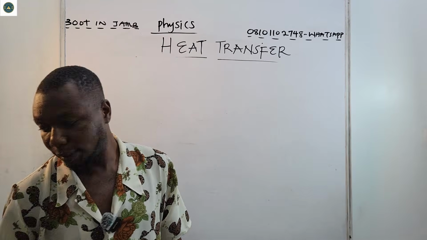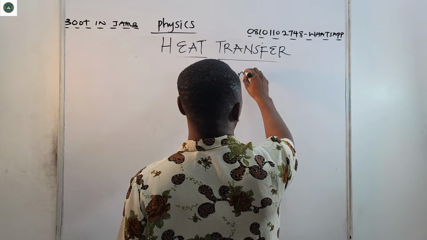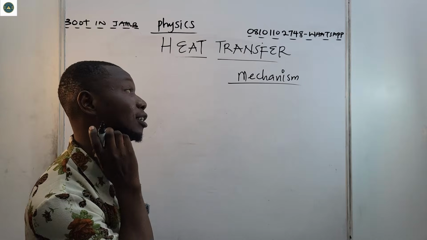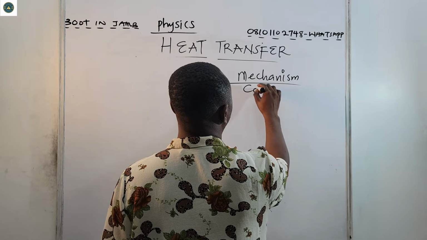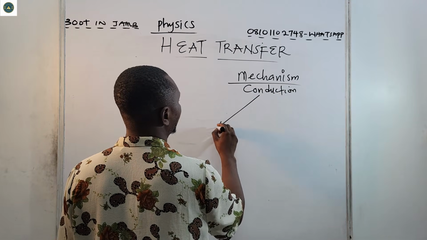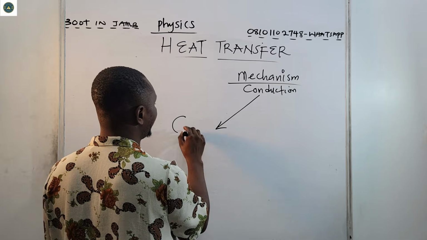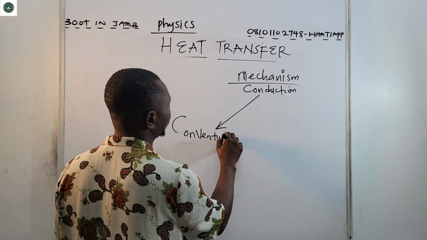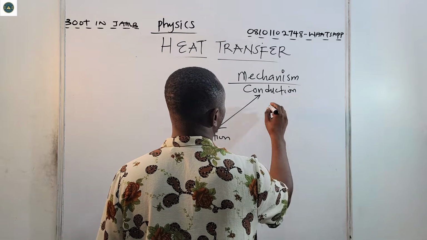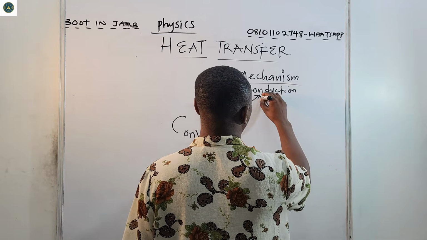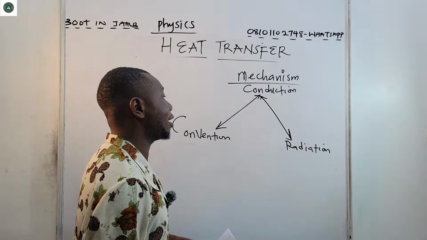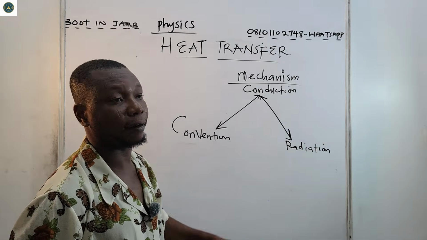Now, what are these mechanisms? The mechanisms of heat transfer: we have conduction, we also have convection, and then we also have radiation. So we have conduction, convection, and radiation.